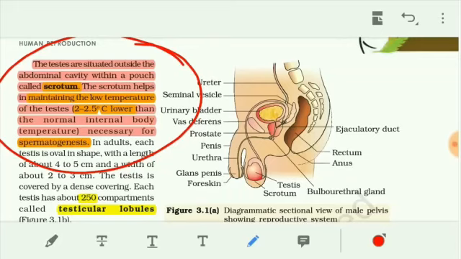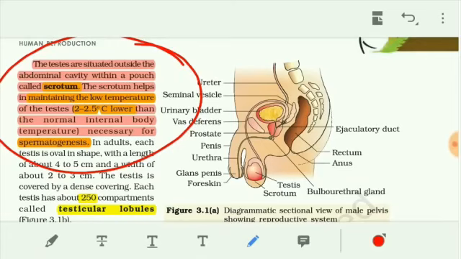In the next diagram we explain the testicular lobules. Inside the testis, a variety of compartments, divisions or chambers are present. Each compartment is known as a testicular lobule, and inside the lobules the seminiferous tubules are present.